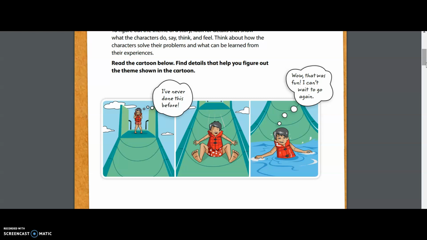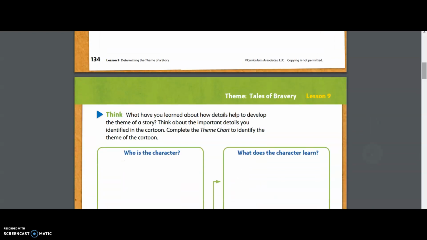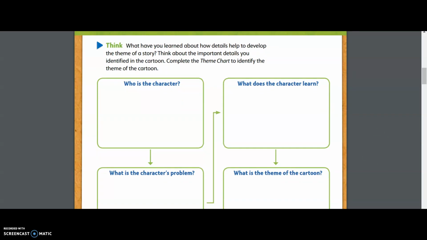That's going to help me infer or make an educated guess about what this character has learned from our situation. So let's go down to this box. What does the character learn? I would write in my box, or I would type on my Nearpod, the boy learns that going down the slide is fun and not as scary as he thought it would be.